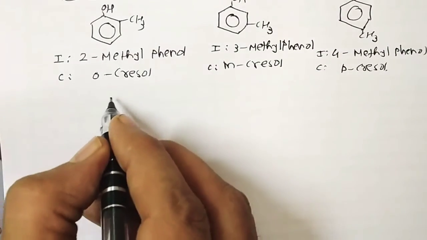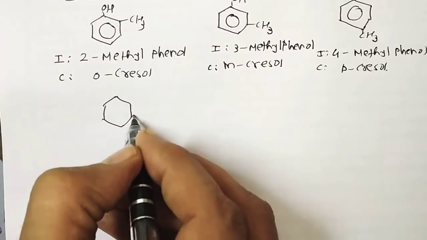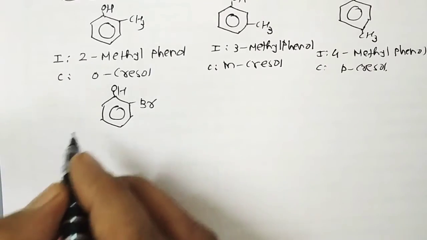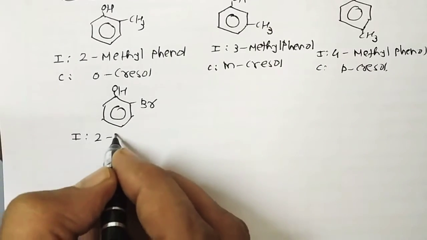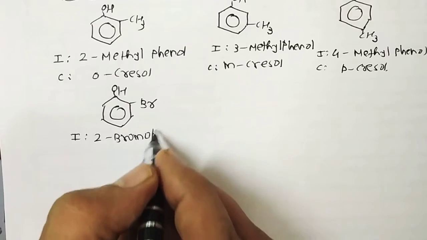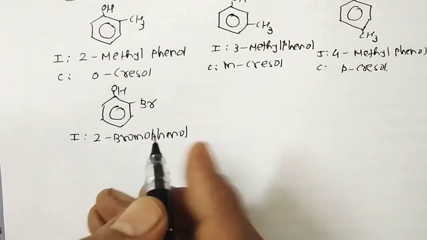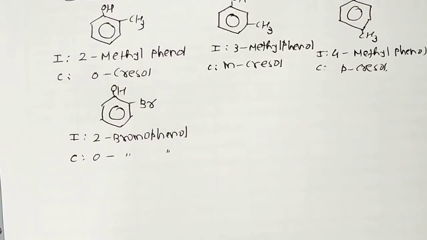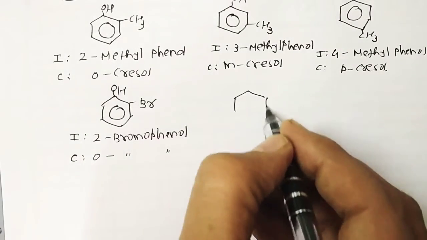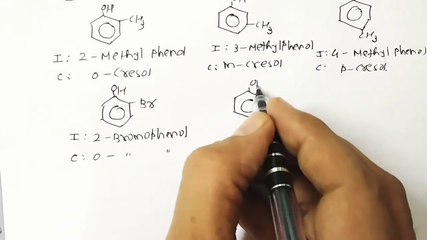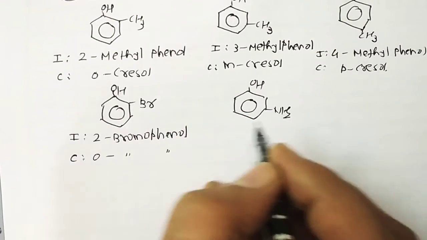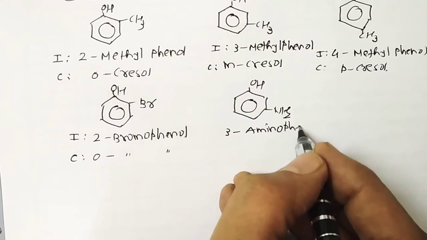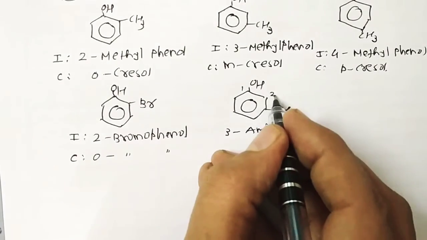In the same way, with another substituent, for example an OH and Br, the IUPAC name of this compound is 2-bromophenol, but the common name is orthobromophenol. In the case of this compound, we give the numbers like that: 1, 2, 3.